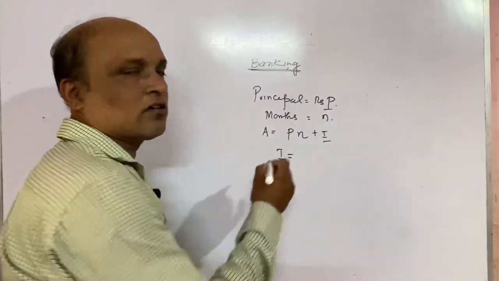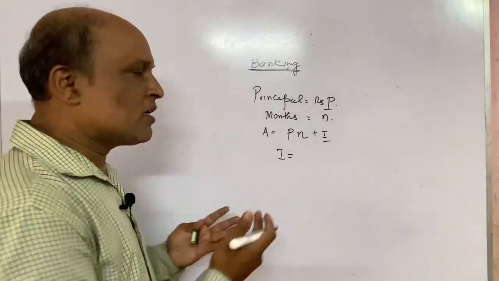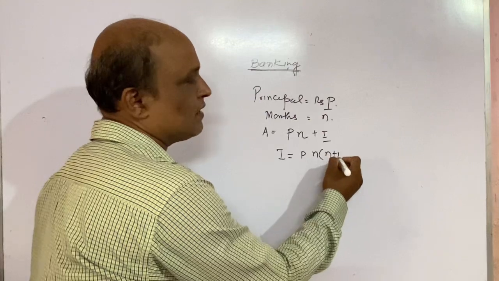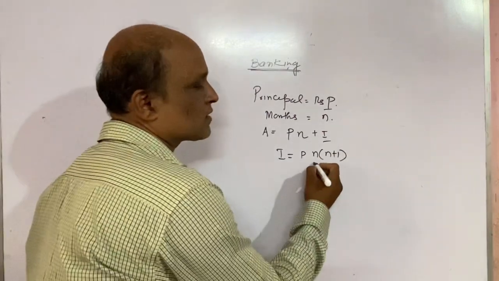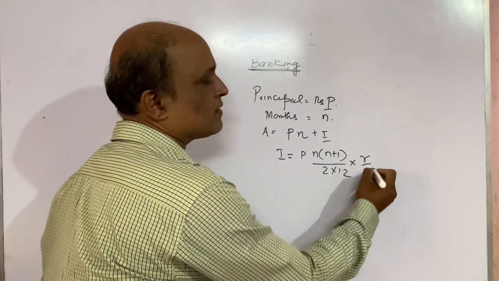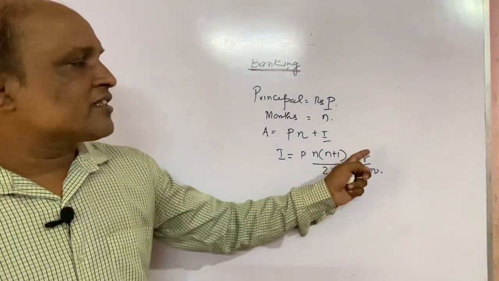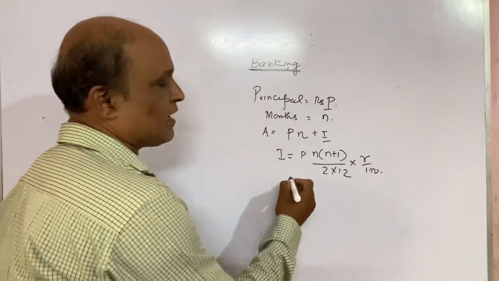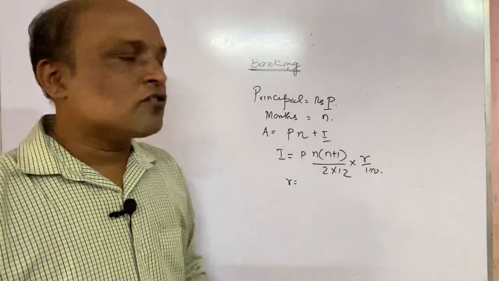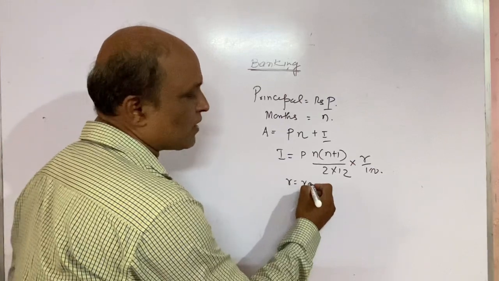I will be equal to P n into n plus 1 by 2 into 12 into R by 100. Here n is the number of months. This R is the rate of interest per annum. Please remember this. Sometimes they give it per month.